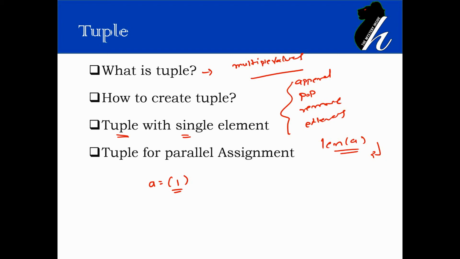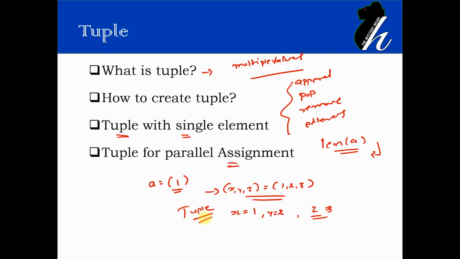Other than that, tuple can be used for parallel assignment. We have already gone through this concept in the introduction of Python. At the same time you can assign values to multiple variables like x, y, z equals to 1, 2 and 3. Internally it is going to assign 1 to x, 2 to y and 3 to z. So basically that uses the concept of tuple.